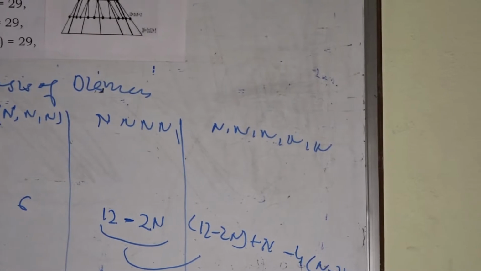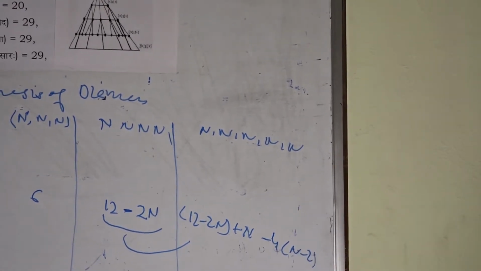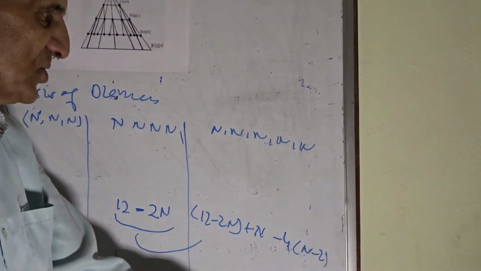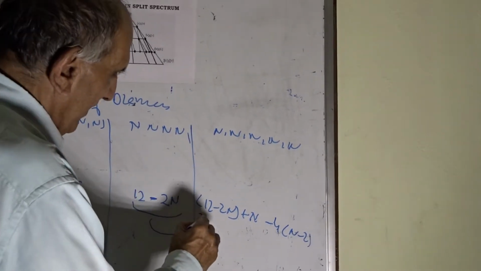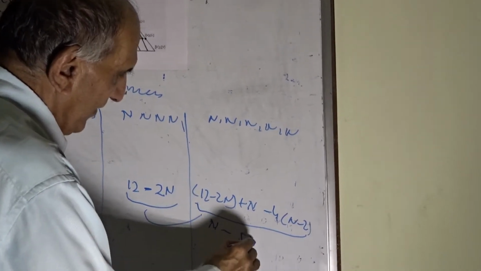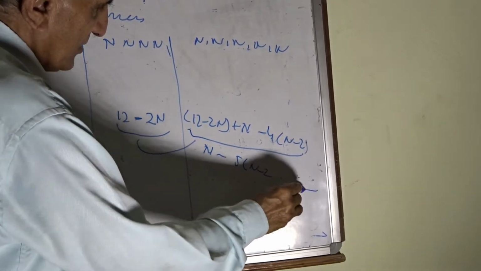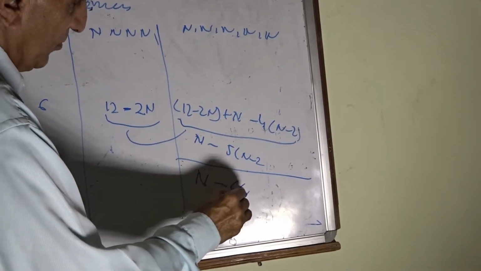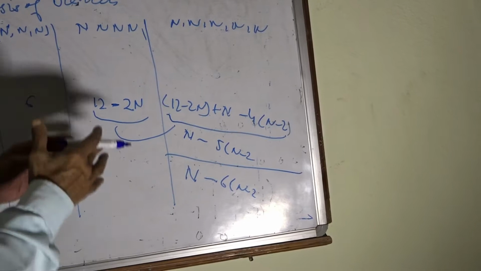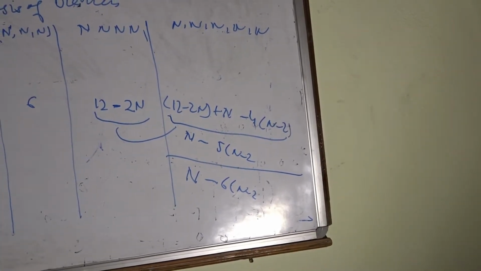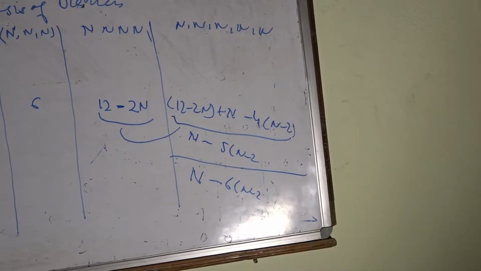Then from here, the pattern we can know is that when we add another, we will reach a 6th dimension, then we will have an addition of value n and subtraction of 5 times (n minus 2). At the next step, we'll have addition of value n and subtraction of 6 times (n minus 2). It gives a simple rule of reaching the synthesis values.